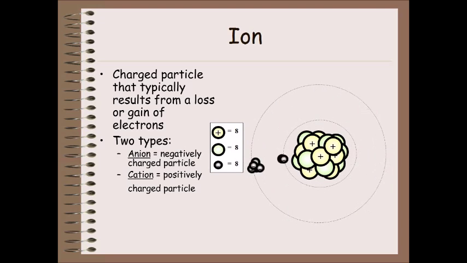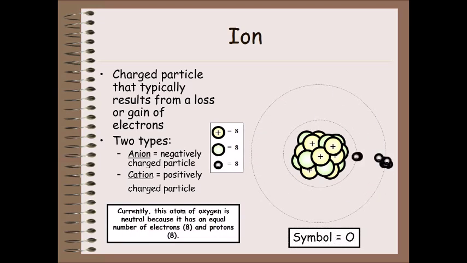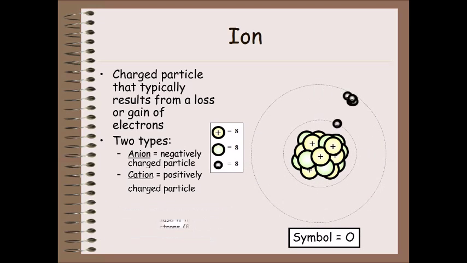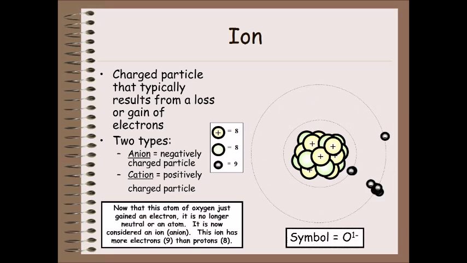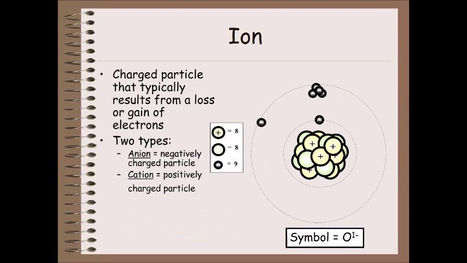Currently, this atom of oxygen is neutral because it has an equal number of electrons, 8, and protons, 8. Symbol equals O. Now that this atom of oxygen has gained an electron, it is no longer neutral or an atom. It is now considered an ion, an anion. This ion has more electrons,